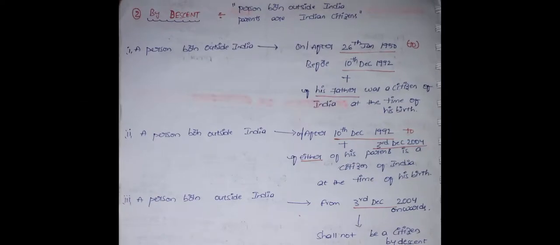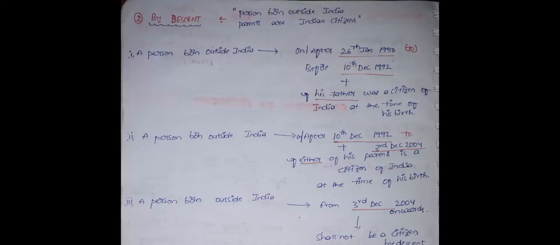The next process is by descent. It means a person who is born outside India, not inside India, but whose parents are Indian citizens. The first condition: a person who is born outside India after 26th Jan 1950 but before 10th December 1992, if his father was a citizen of India at the time of his birth, will become an Indian citizen.